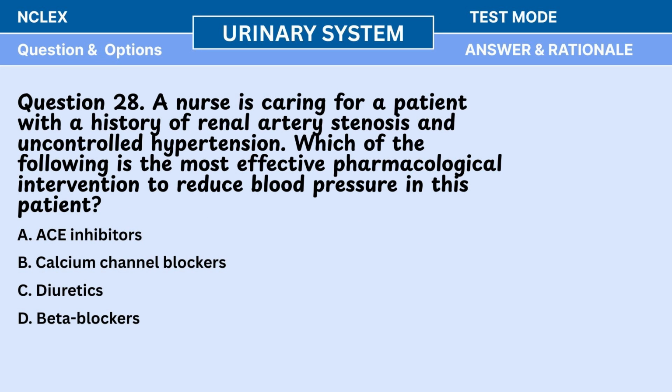Question 28. A nurse is caring for a patient with a history of renal artery stenosis and uncontrolled hypertension. Which of the following is the most effective pharmacological intervention to reduce blood pressure in this patient? A. ACE inhibitors. B. Calcium channel blockers. C. Diuretics. D. Beta blockers.